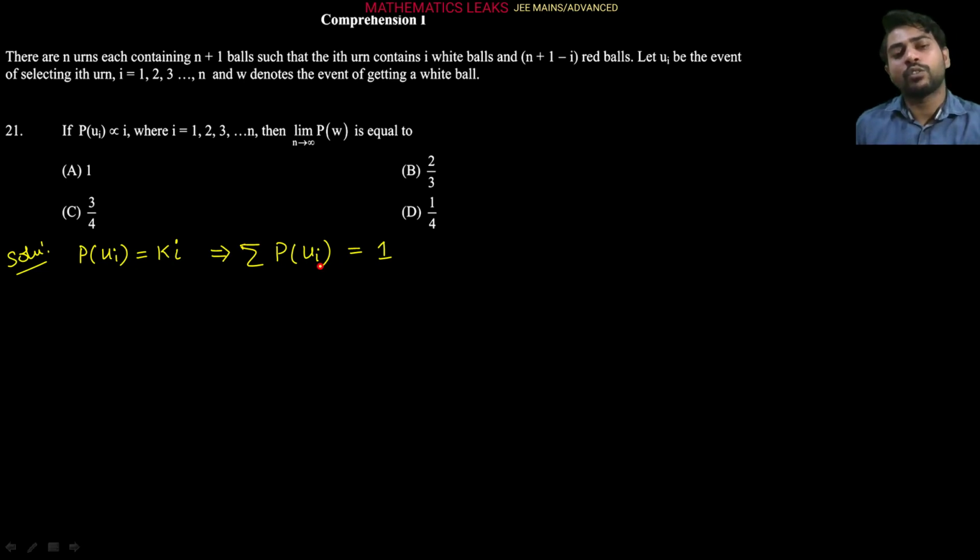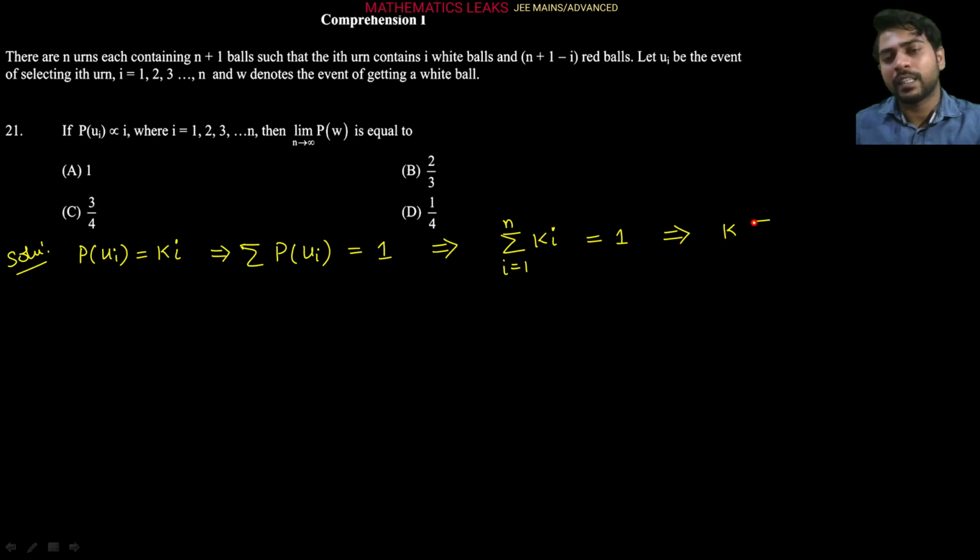So sigma P(Ui) is equal to 1. From here we can say sigma of Ki, where i is from 1 to n, is equal to 1. You can write this as K, which is just a constant, coming outside, sigma of i from 1 to n is equal to 1.